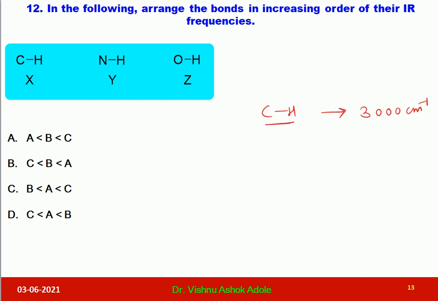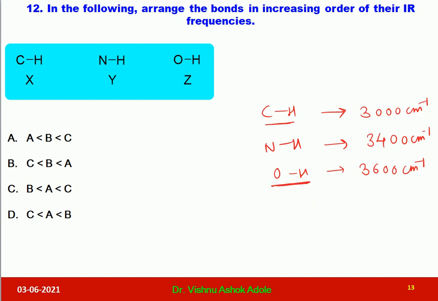It depends upon what type of hybridization is present, but generally let us take 3000. NH is greater than 3000, around 3400 reciprocal centimeter, and OH appears nearly at 3600 reciprocal centimeter when it is sharp OH.